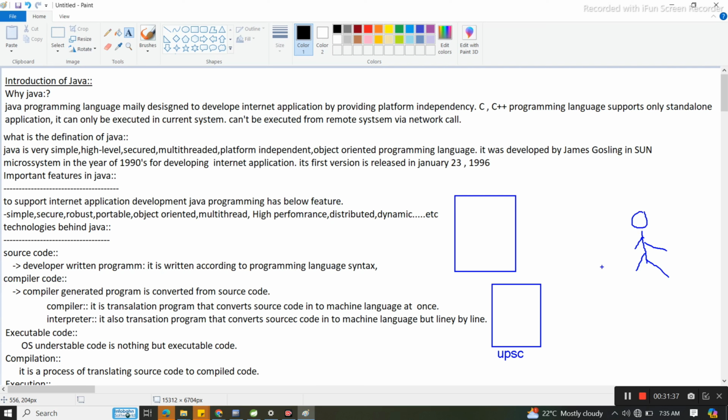If you are a student and this is the UPSC site, what you can do is apply, check, and see vacancies. A person can search anything on the internet.